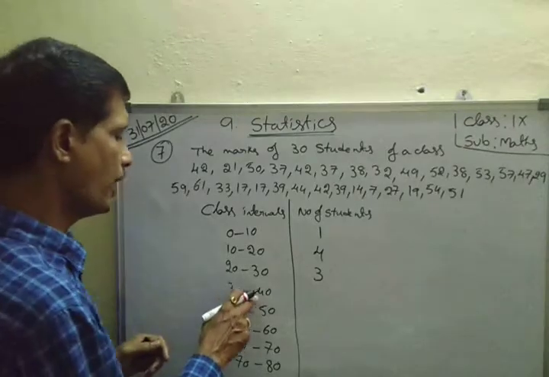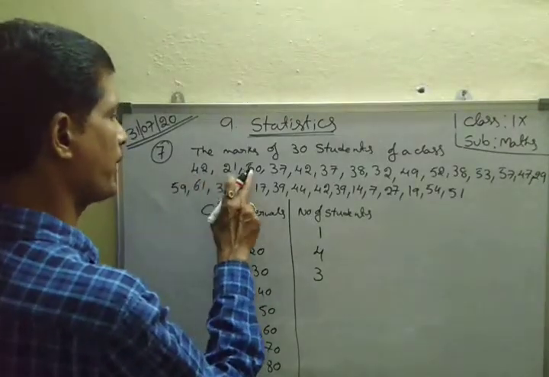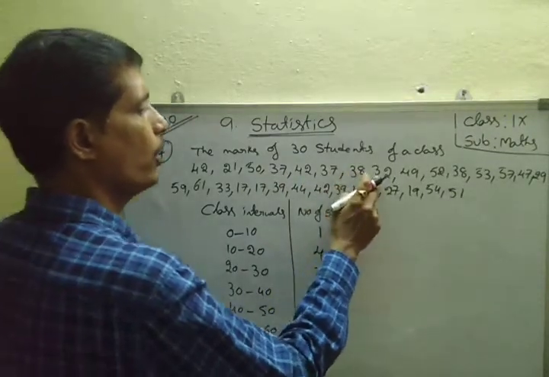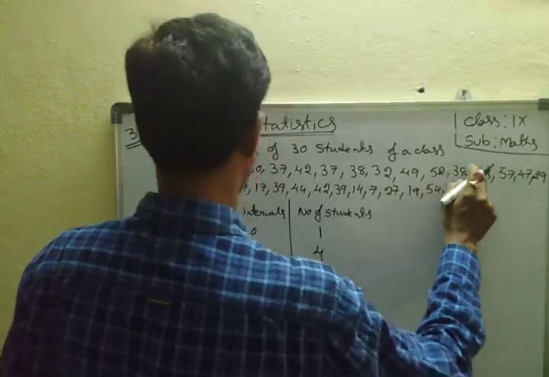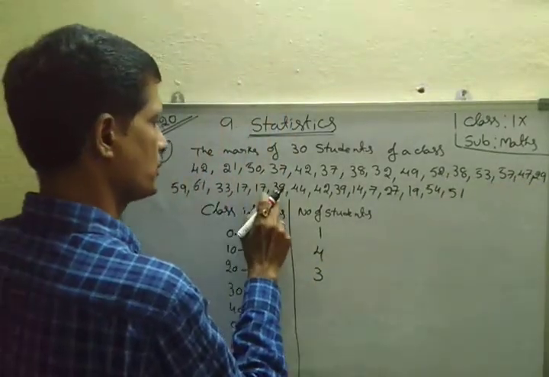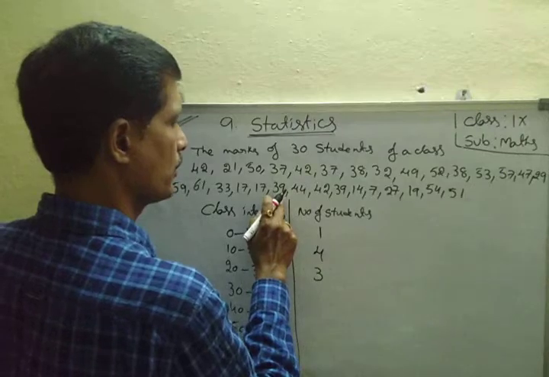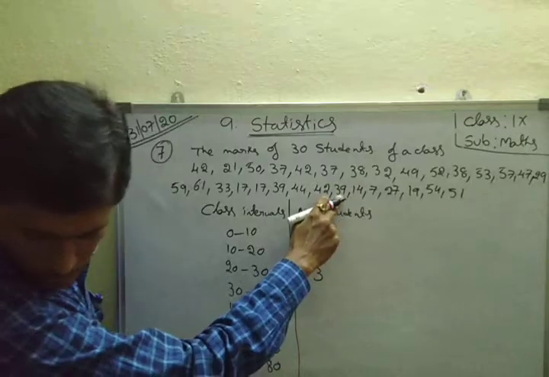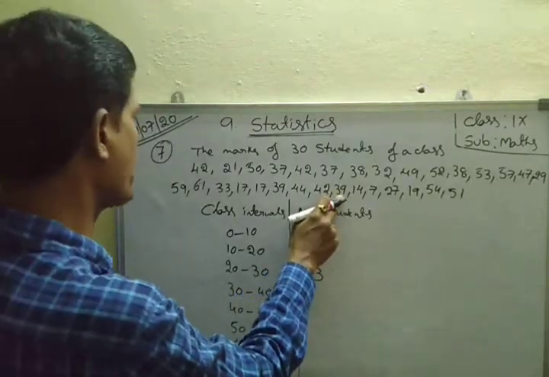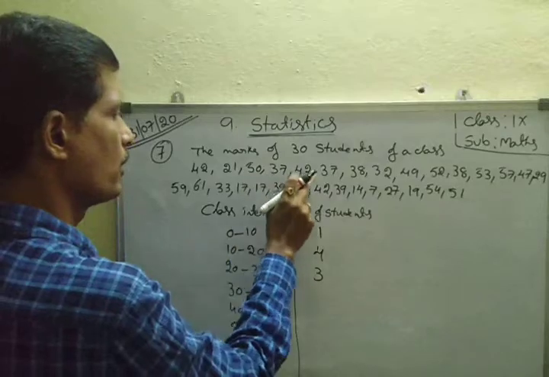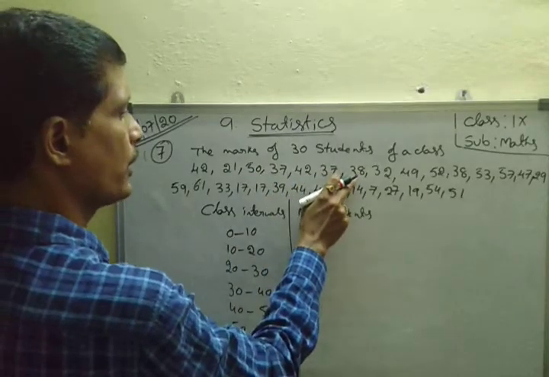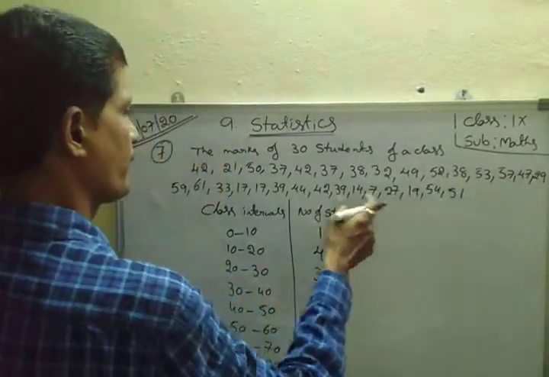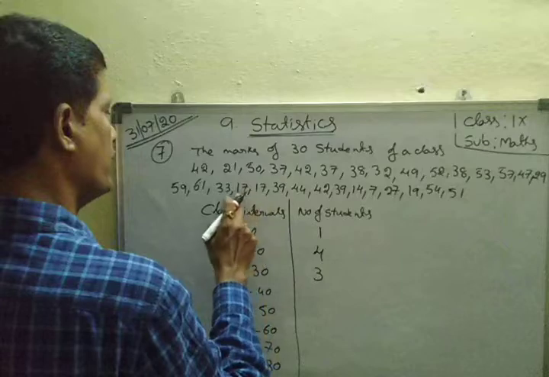Next one is 30 to 40. Count down. Here 1, 2, 3, 4, 5, 6, 7, 8.